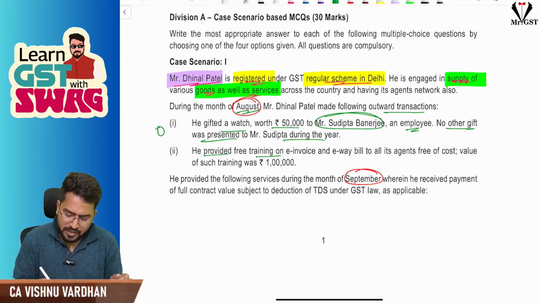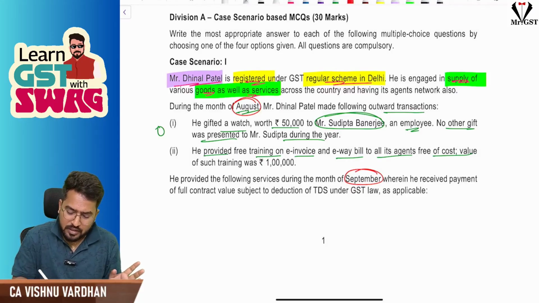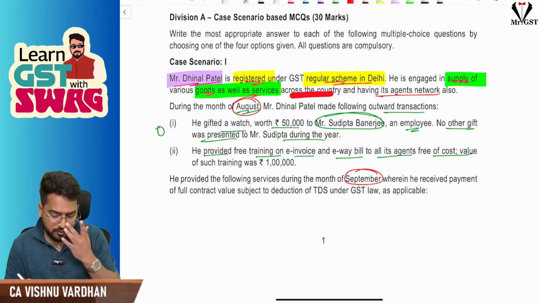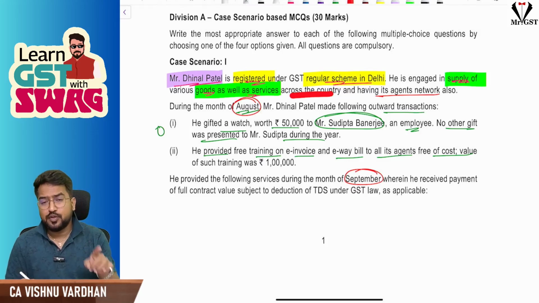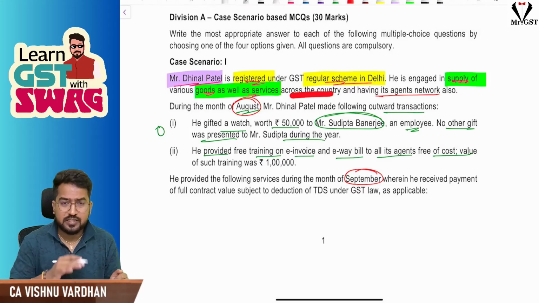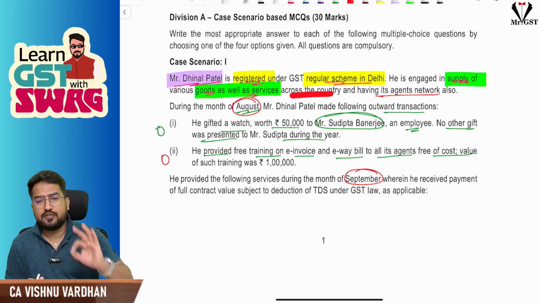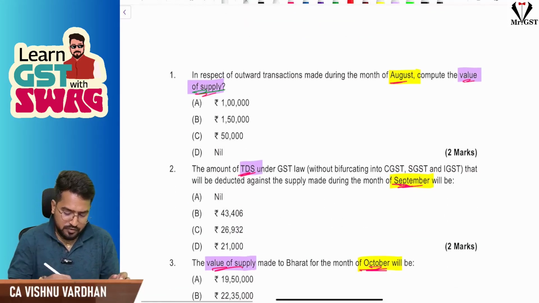Next, he provided free training on e-invoice and e-way bill to all his agents, free of cost. He provides goods and services across the country with the help of an agents network. So for the agents he is giving training without consideration. Principal and agent, Schedule 1 Para 3, will trigger only if it is related to goods, but here it is services. So Schedule 1 will not come into the picture, no consideration, no supply. Again here it is nil. So for the month of August, the value of supply is nil.